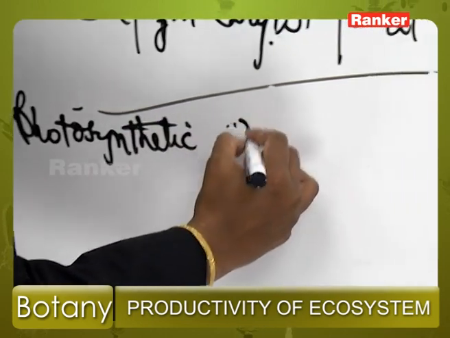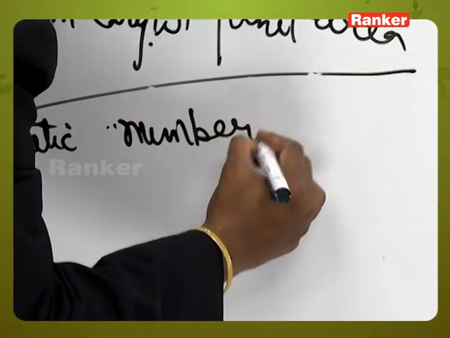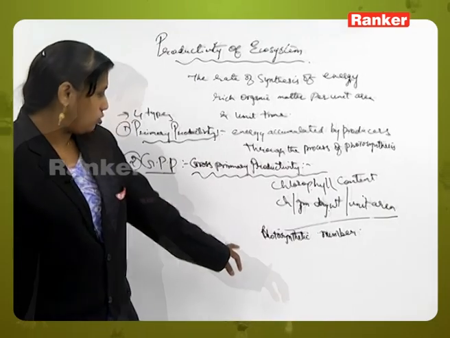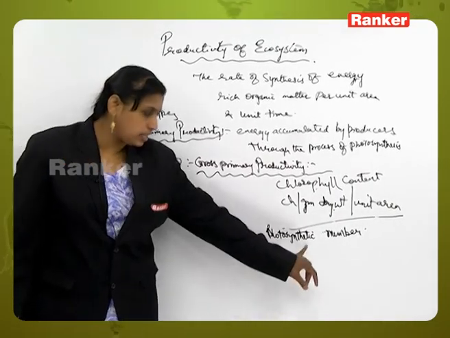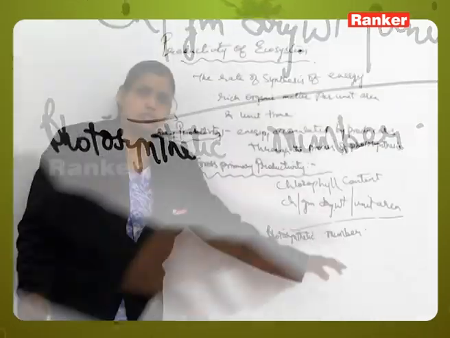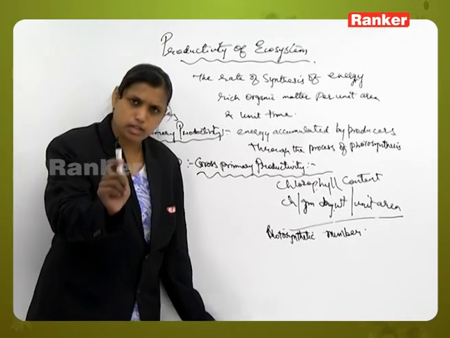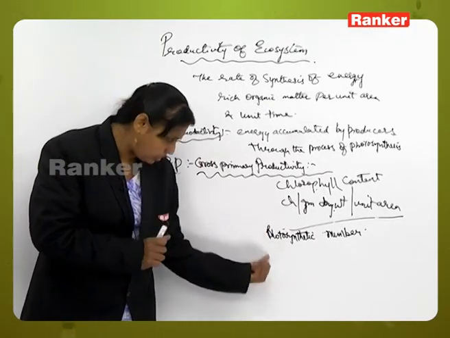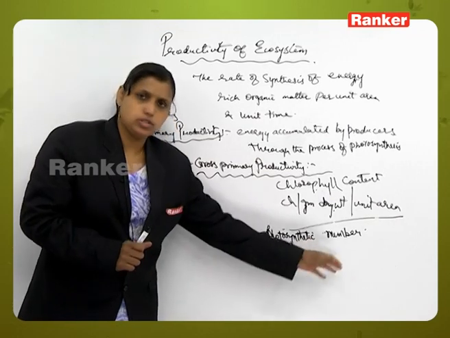Now what is photosynthetic number? Photosynthetic number includes the amount of carbon dioxide fixed, in gram calories per hour. So in 1 hour, how many gram calories of carbon dioxide are fixed can be taken as the photosynthetic number.